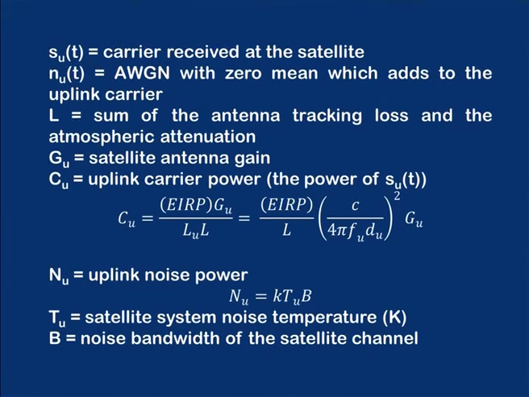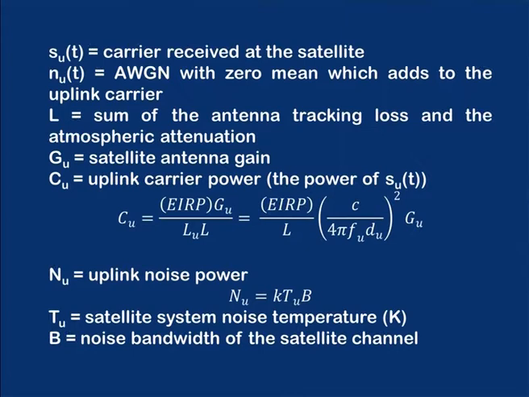SUT is the carrier received at the satellite in the uplink. U stands for uplink. NUT is AWGN, additive white Gaussian noise with 0 mean, which adds to the uplink carrier. L is the sum of antenna tracking loss and the atmospheric attenuation. GU is the satellite antenna gain. CU is the uplink carrier power, the power of SUT.